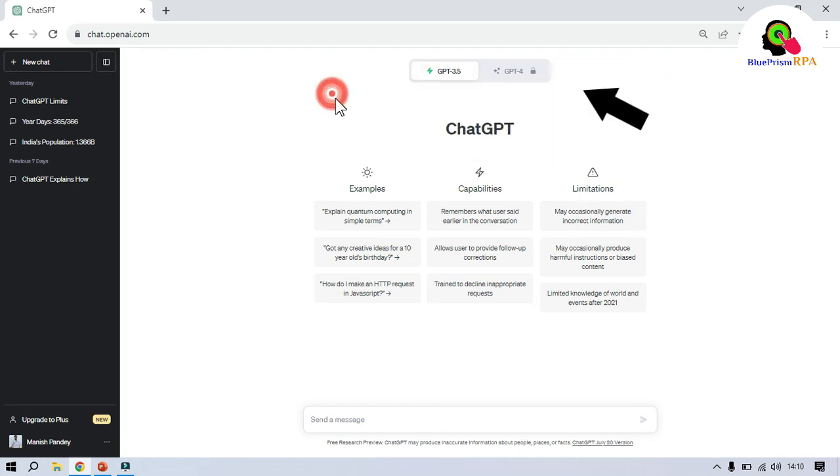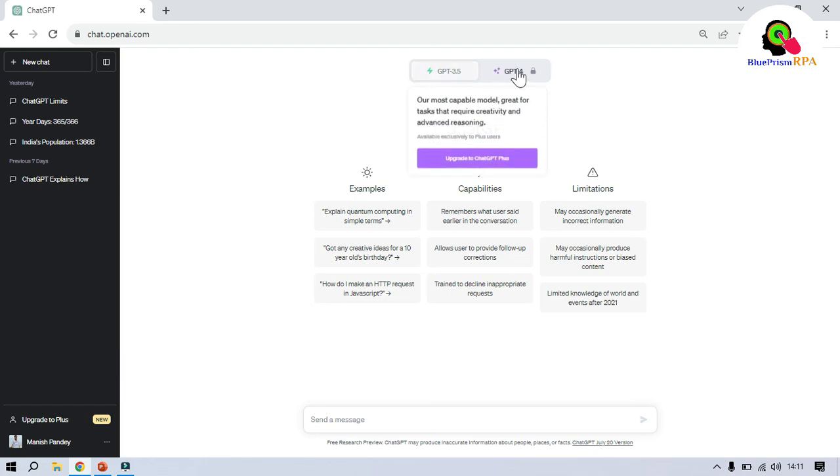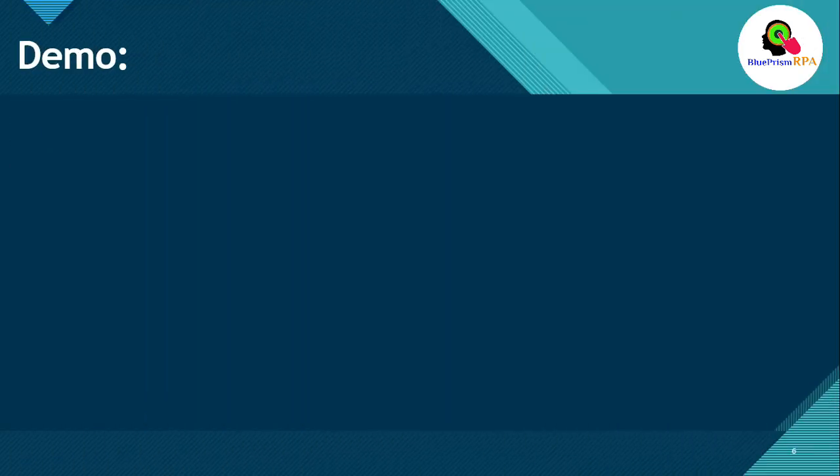We have two models here currently, GPT 3.5 and GPT 4. GPT 3.5 is currently free and GPT 4 is the paid version. You can also see from here we are accessing the GPT 3.5 model. You need to write your questions here and then ChatGPT will give you a response. Let me show you a demo of this ChatGPT, how to use this one.